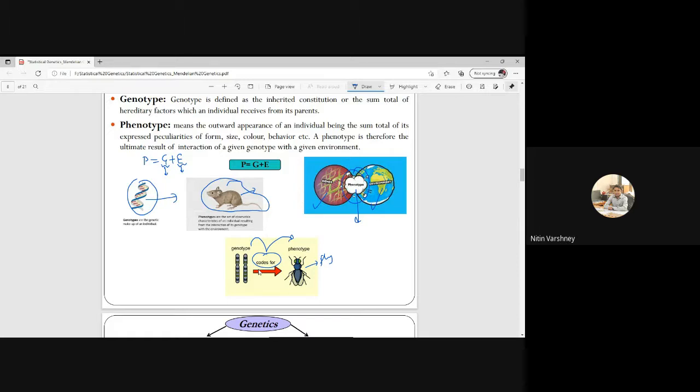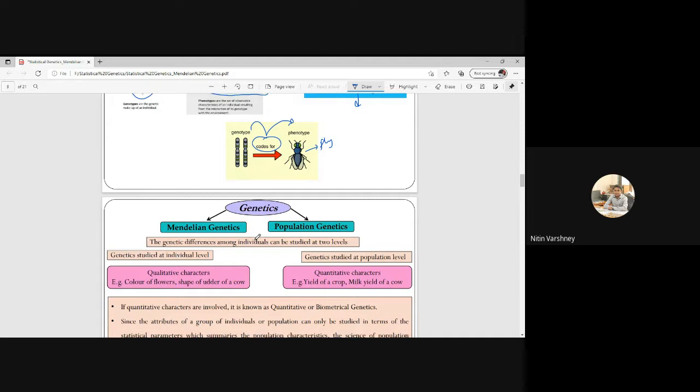Okay, now similarly, just like genetics, we can classify it into Mendelian genetics as well as population genetics. So the genetic difference between individuals can be studied at two levels, at the individual level and at the population level. If we are studying genetics at the individual level, then we will go for the qualitative characters. For example, color of flower, shape of udder of the cow. And if we are doing a genetics study at a population level, then we will go for population level.